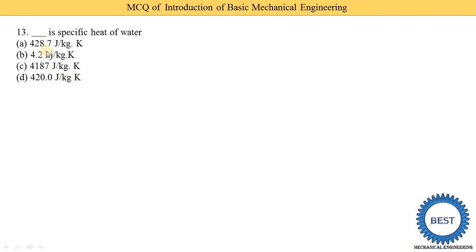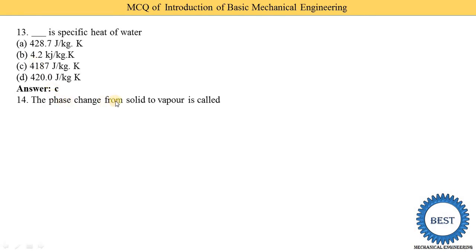So here different units are given. Here you see, option B has kilojoule per kg Kelvin, and the other three have joule per kg Kelvin. So option C is the correct answer, 4187 joule per kg Kelvin. Suppose it is also given in kilojoules, it is not necessary that the same option is given. Suppose they give 4.187 kilojoule per kg Kelvin, then it is also the correct answer.